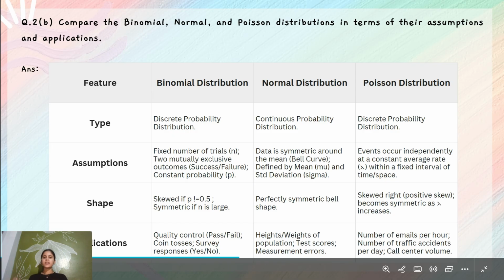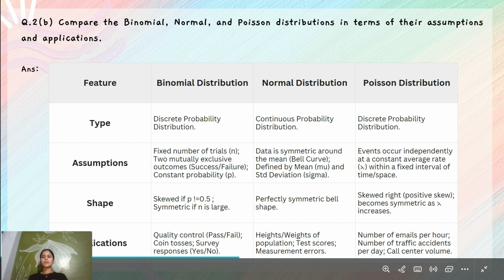Normal distribution is a continuous probability distribution. The data is symmetric around the mean, like a bell curve, defined by the mean and standard deviation, mu and sigma. The shape is a perfectly symmetrical bell shape. For example, height and weight of a population, test scores, measurement errors, etc.